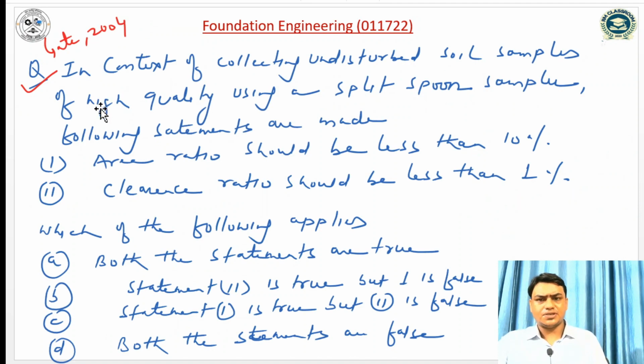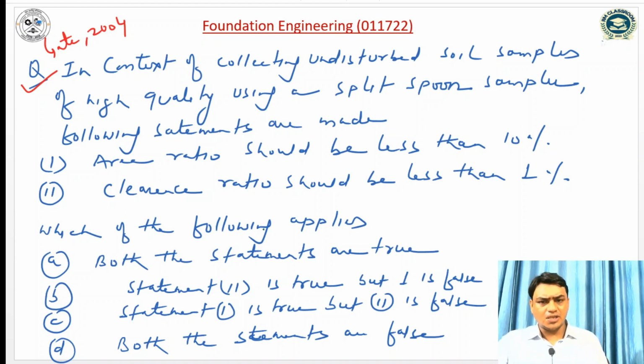Second question, this was asked in GATE 2004. In the context of collecting undisturbed soil samples of high quality using a split spoon sampler, the following statements are made. The first statement is area ratio should be less than 10% and the second statement is clearance ratio should be less than 1%. Which of the following applies? Option A: both statements are true. Option B: statement 2 is true but statement 1 is false. Option C: statement 1 is true but 2 is false. Option D: both statements are false.